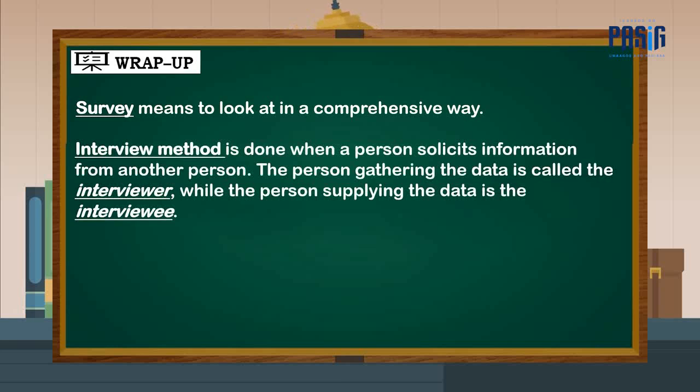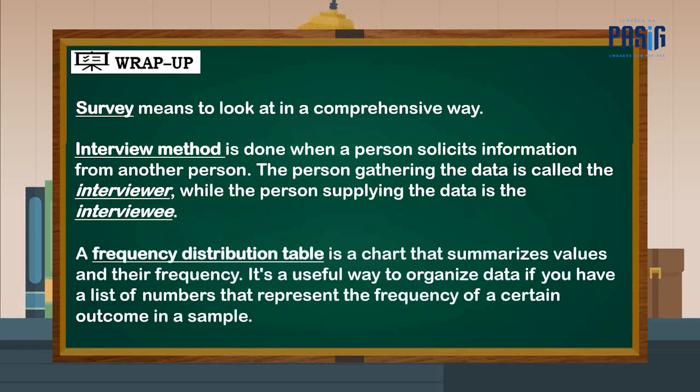The person gathering the data is called the interviewer, while the person supplying the data is the interviewee. A frequency distribution table is a chart that summarizes values and their frequency. It is a useful way to organize data if you have a list of numbers that represents the frequency of a certain outcome in a sample.